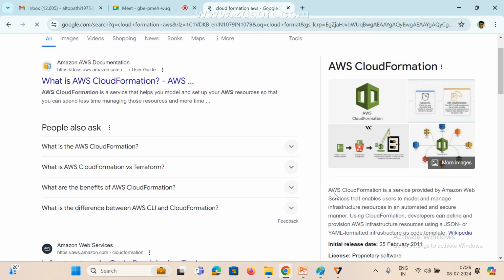Now see here, AWS CloudFormation is a service. AWS people are providing this one service, and with the help of it we can create whatever infrastructure we need in AWS. But these all use JSON format. First you need to know what JSON is and how it works. With the help of JSON we create one script, and with that we create the entire infrastructure. But this is the AWS people's tool, and it supports only this particular cloud.